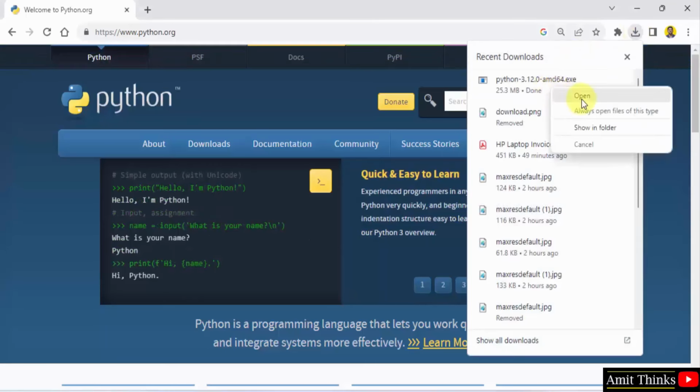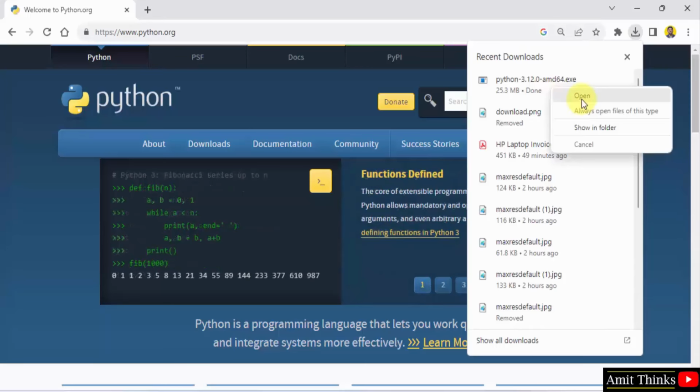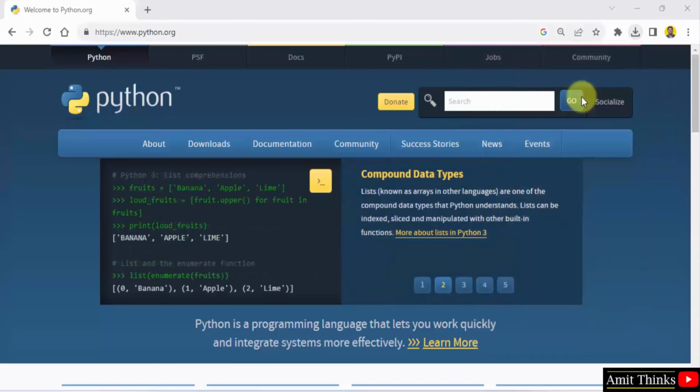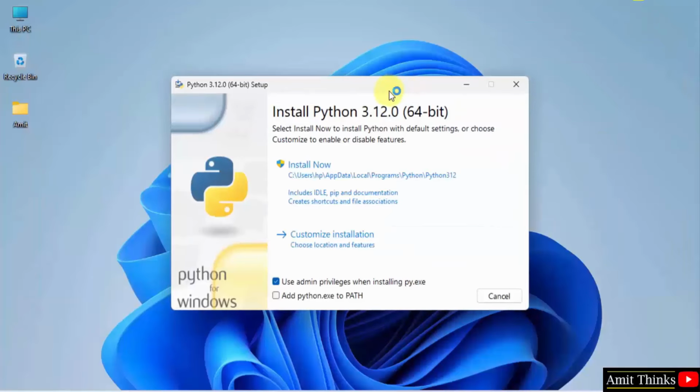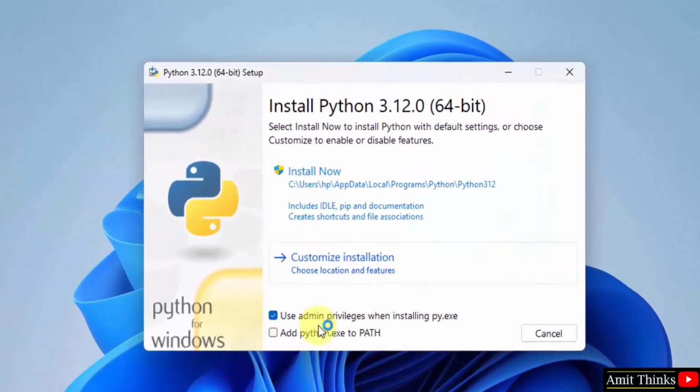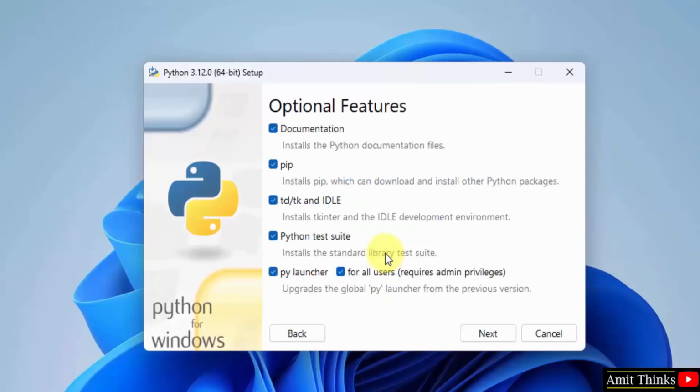Now right click and click on open to start installing Python. We clicked on the exe file, minimize. Now the setup started. At first select add python.exe to path. Now click customize installation. This shows what we are installing. It will install pip also. Pip is used to download, install and manage Python packages. It will also install IDLE. IDLE is an IDE to run Python programs.